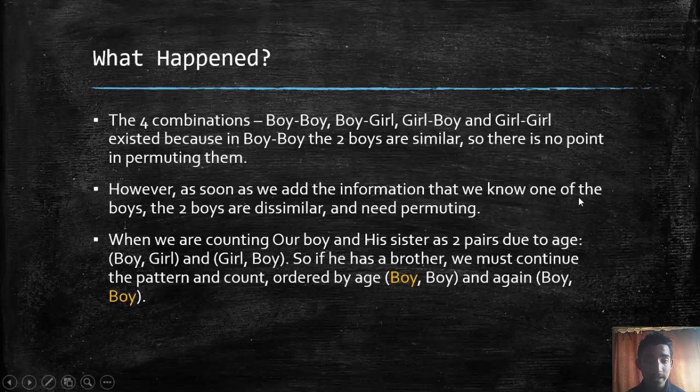However, as soon as we know one of them, it is very important to permute them, because they are now dissimilar to us. And again, this is a very beautiful idea in this problem, that once these two boys are slightly different because we know one of them, they are permuted, just the way we are permuting them when they are a boy and a girl and a girl and a boy. And this is what creates the four cases even in our restricted problem.